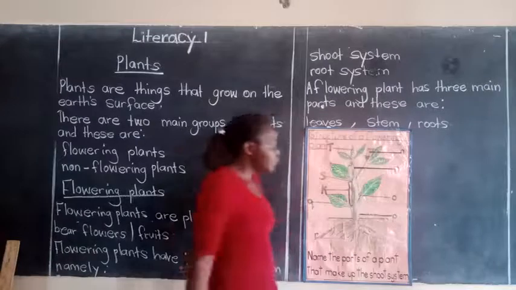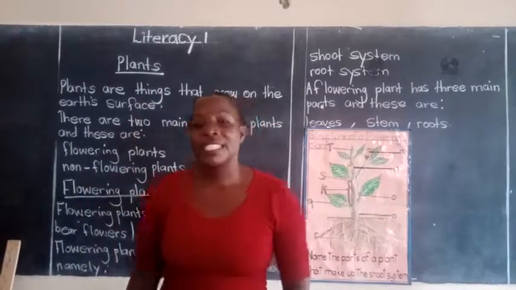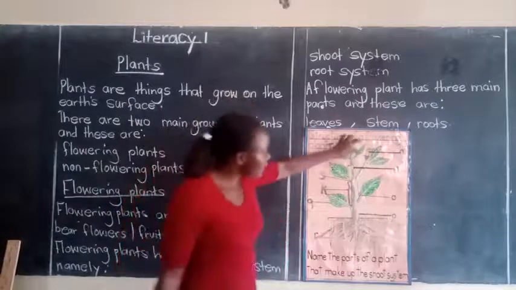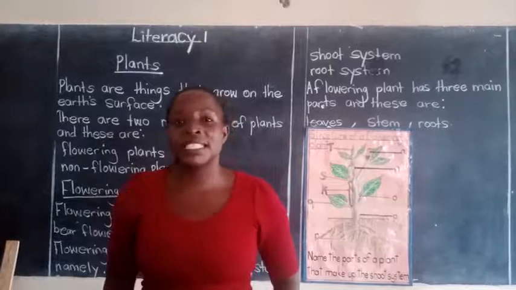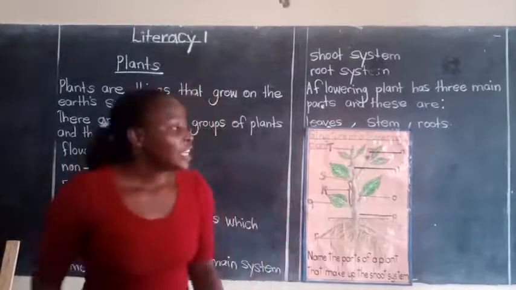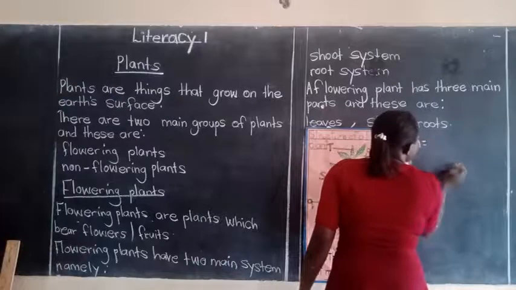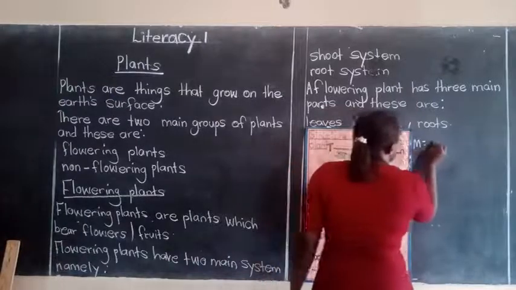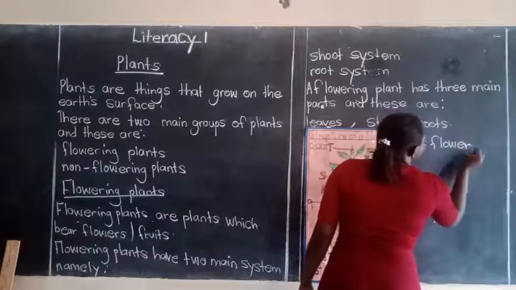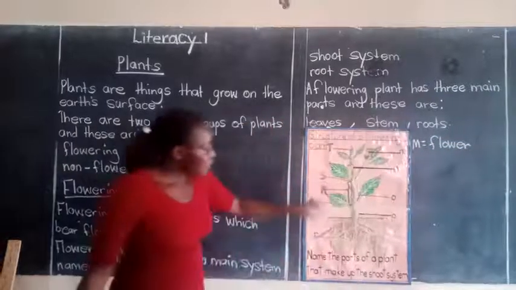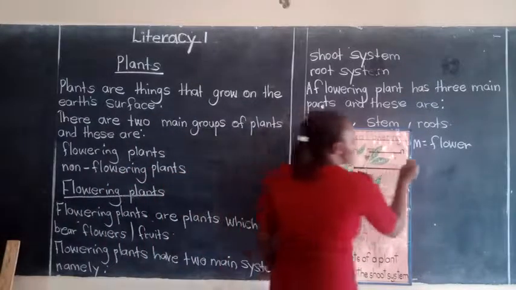This, which is labeled with letter M. Who can name for us that part? As you are looking at it, letter M represents which part on a flowering plant? Yes, very good. Letter M represents the flower. The flower.